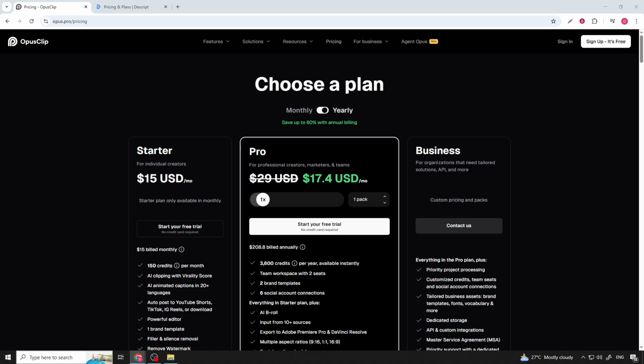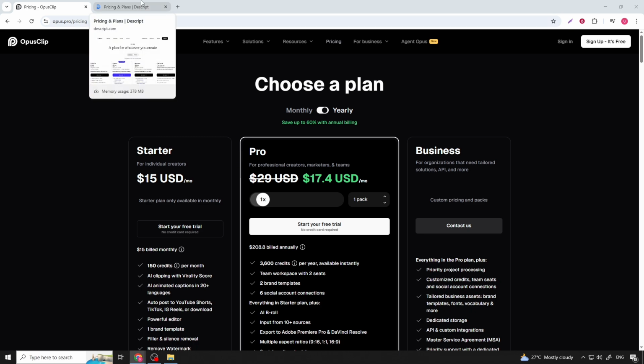This tells you exactly where Opus AI wants to sit in your creative ecosystem, as a streamlined engine for getting video ideas out of your head and into motion without the friction of traditional editing timelines and manual keyframes.